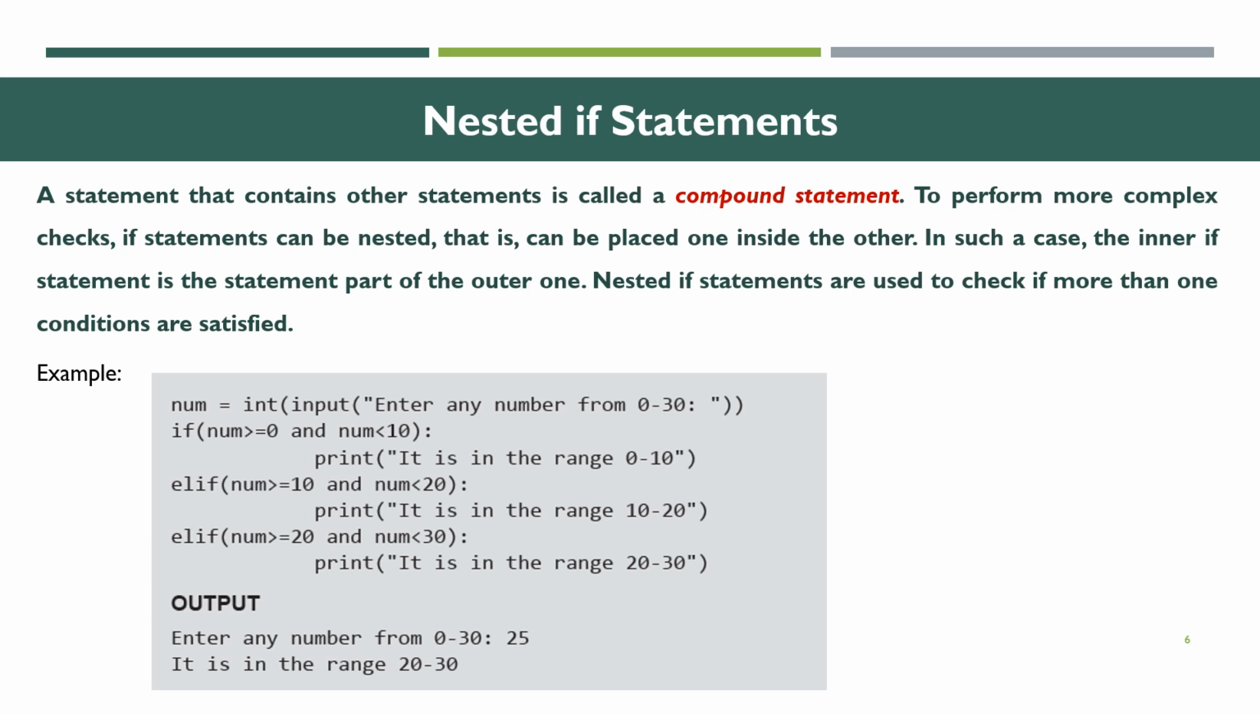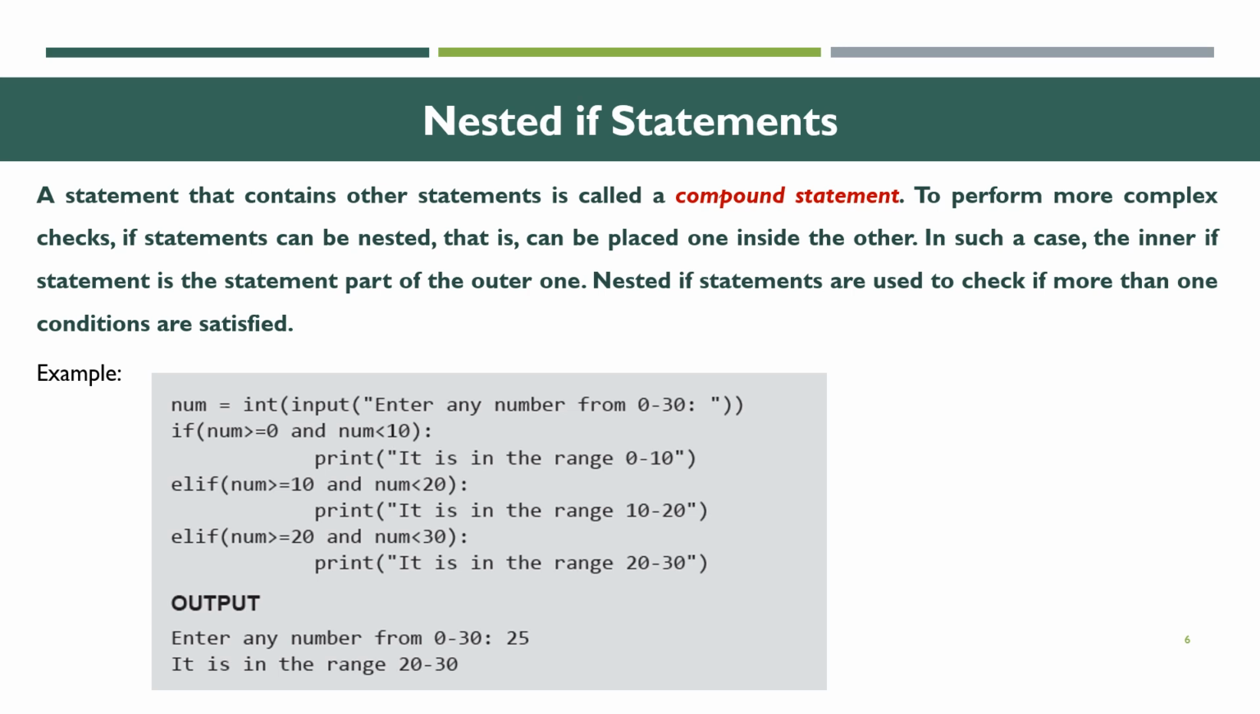If num >= 0 and num < 10; then if num >= 10 and num < 20; and if num >= 20 and num < 30. That is, we are going to see three conditions.